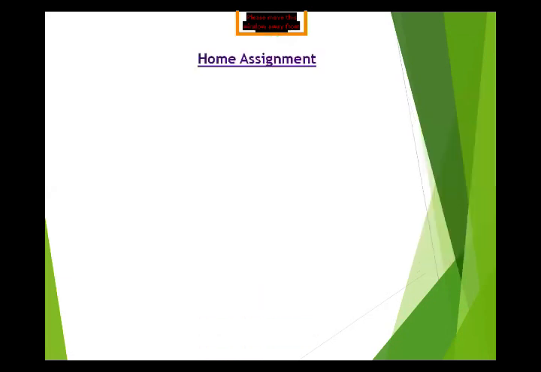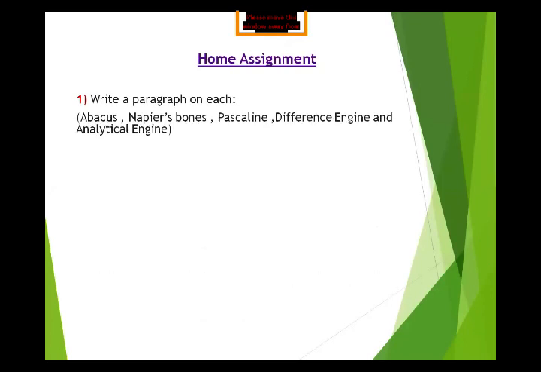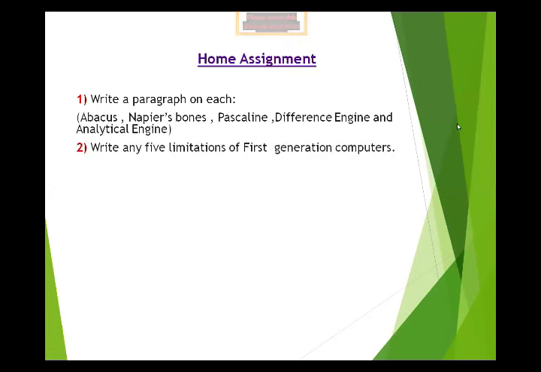Now it's time to share the home task. Write a paragraph about the Abacus, Napier, Pascaline, Difference Engine, and Analytical Engine. The second question is write the five limitations of the first generation computer.